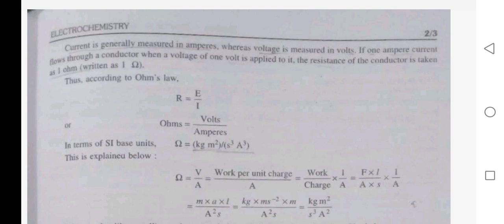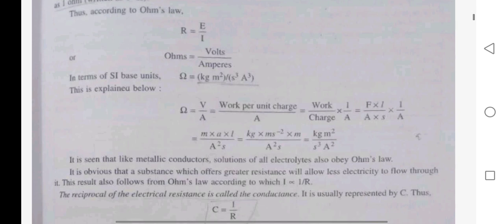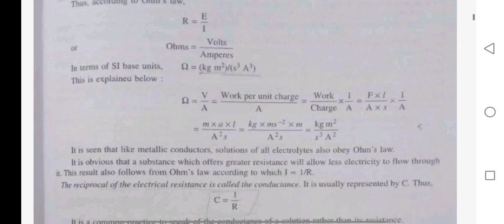This is explained below. Ohm is equal to volt upon ampere, which is equal to work per unit charge upon ampere, which is equal to work upon charge into ampere, which is equal to force into length upon ampere into second into ampere. Then the SI unit is kilogram meter squared upon second cubed ampere squared.